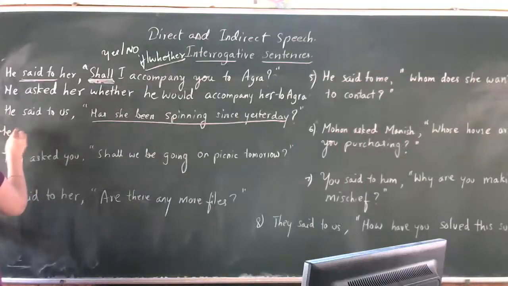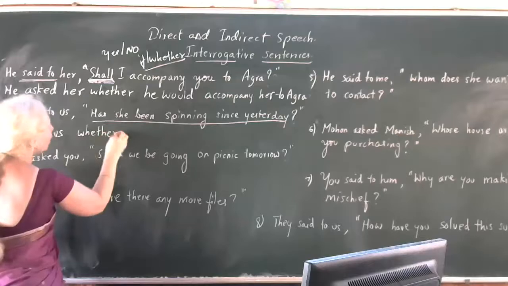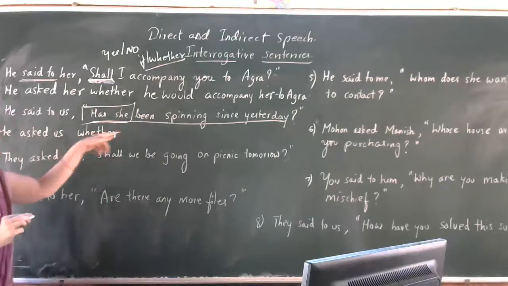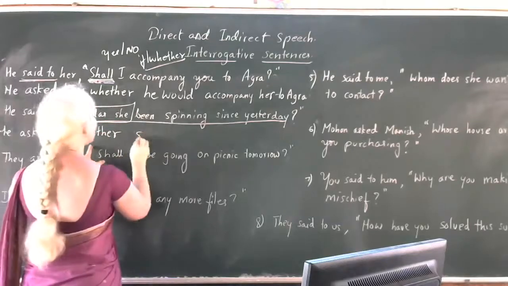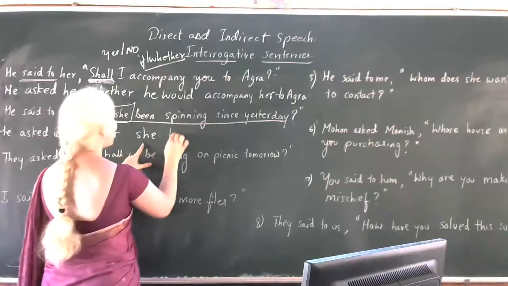So he asked us whether, has she been. Has she should change to assertive form, that is why whether she, and has, past tense form you have to take.